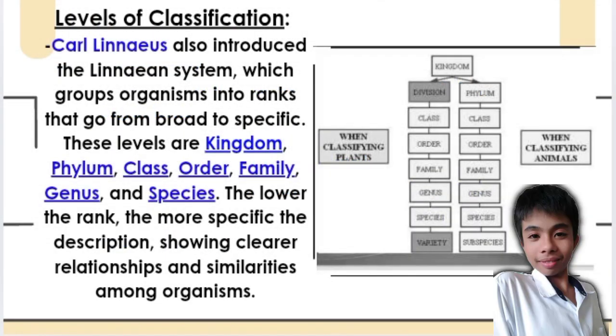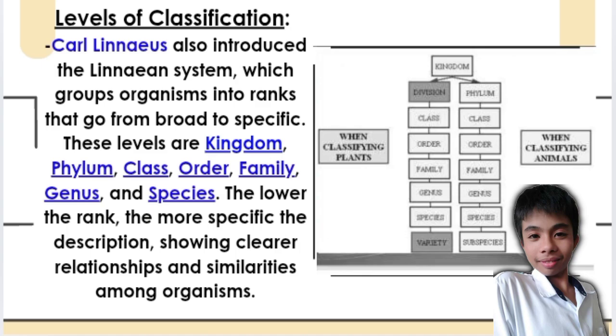Let's talk about levels of classification. Carl Linnaeus also introduced the Linnaean system, where organisms are grouped into ranks that go from broad to specific. These levels are kingdom, phylum, class, order, family, genus, and species. The lower the rank, the more specific. The levels show clear relation and similarity among organisms.